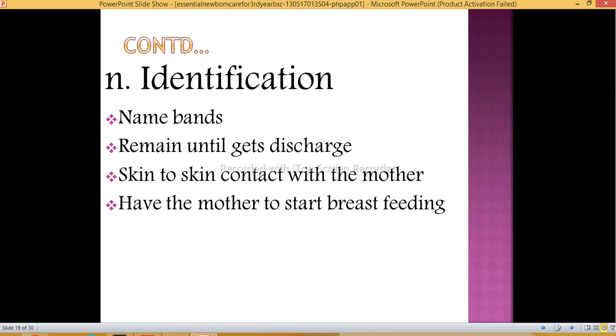Then identification is the name band. There are so many types of bands available, which is a must immediately after delivery. We should keep the band ready and put it on the baby, so we can prevent things like exchanging of the babies. Skin to skin contact with the mother remains until discharge. Then have the mother start breastfeeding.